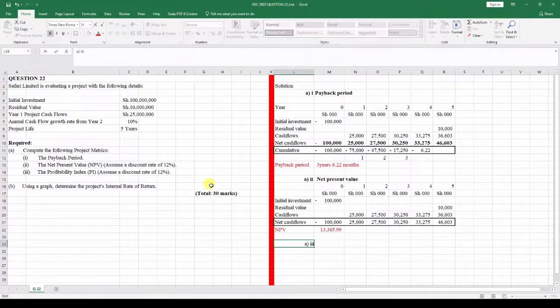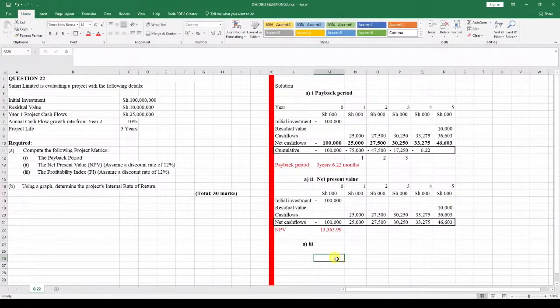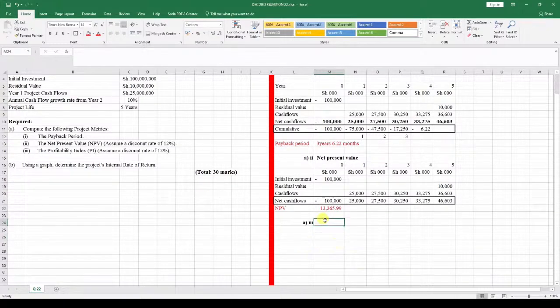Part 3, we talk about the profitability index. Under profitability index, we are going to get the present value of cash flows divided by the initial cash outlay.